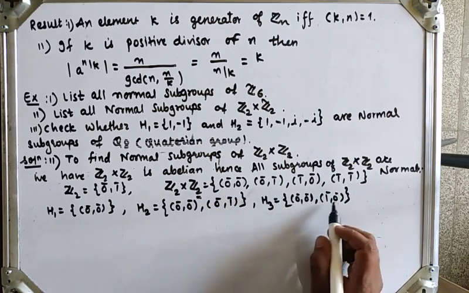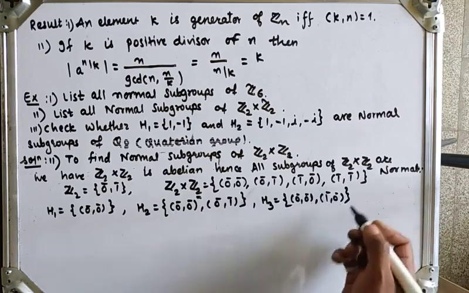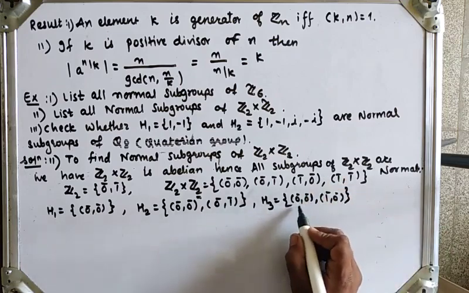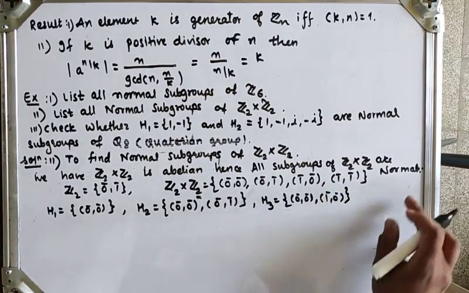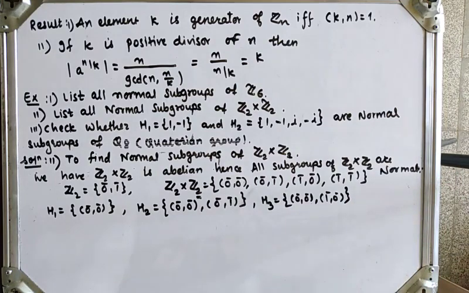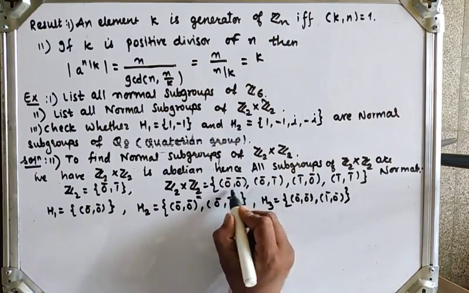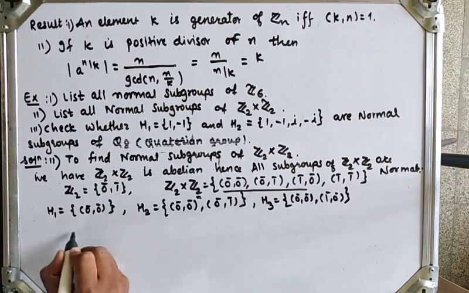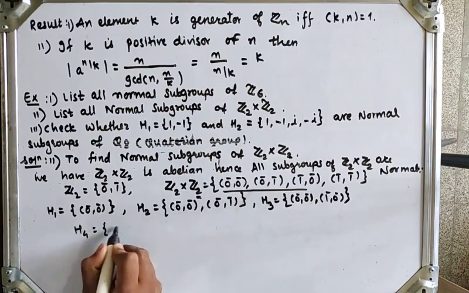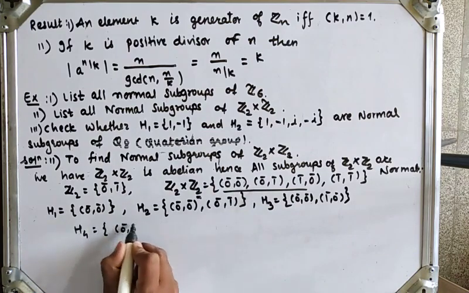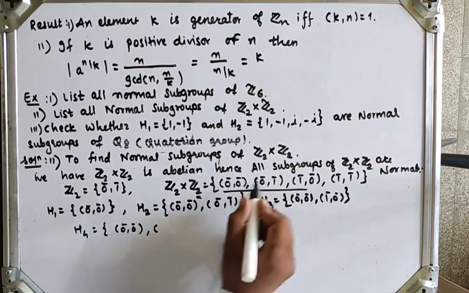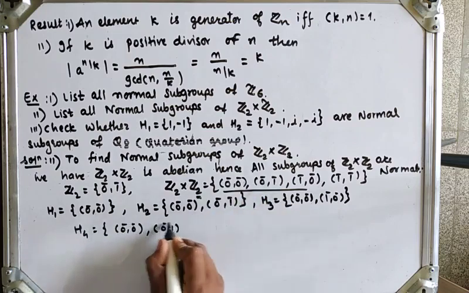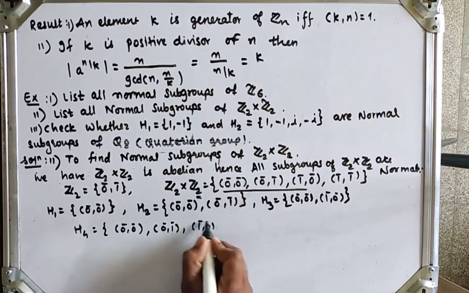If I add these two elements, the new element is again in the given set H3. All four properties of a group are satisfied, so H3 must be a subgroup of Z2 cross Z2. Now if I take the first three elements, what will happen? If I take H4, the subgroup generated by 0 0, next 0 1, next 1 0,